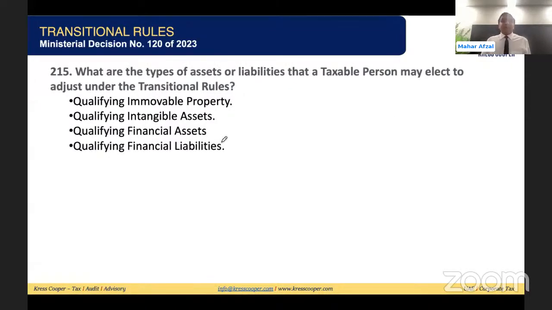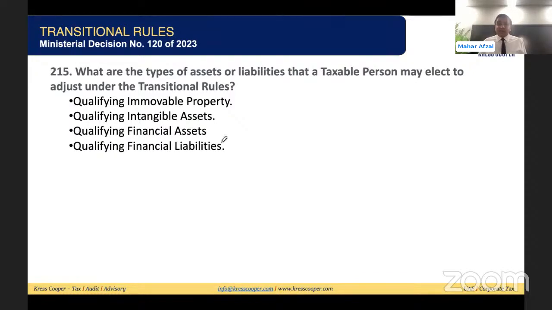The Federal Tax Authority has issued a ministerial decision on this. The title of the ministerial decision is transitional provisions. But the question is, does this transitional provision address all these questions? I have taken this frequently asked question. In our coming webinar, we will discuss this transitional provision and all the related effects in detail. But what does this ministerial decision 120 of 2023 deal with?